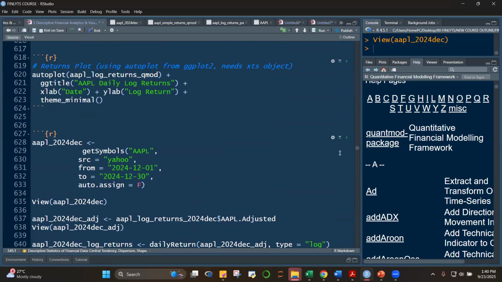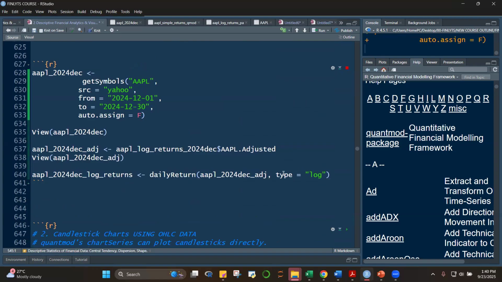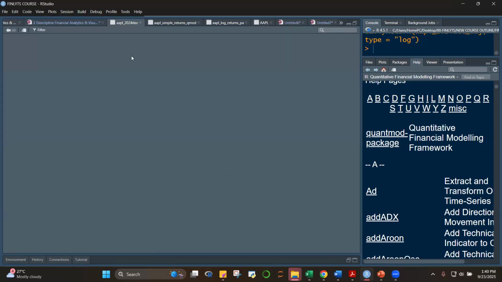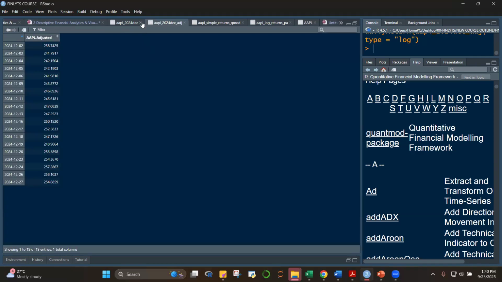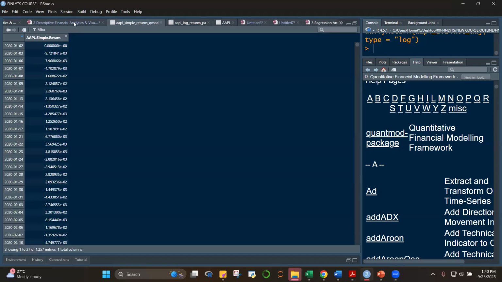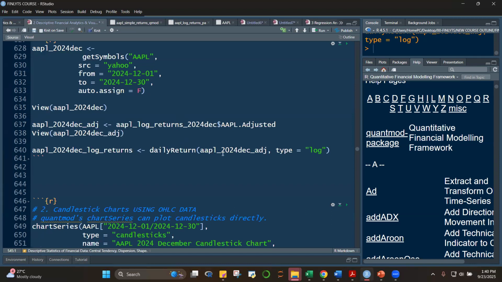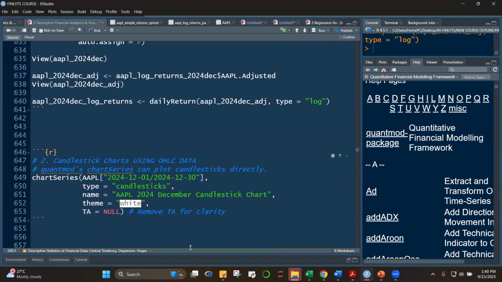Okay, so let me run this class. Okay, this is your data. Okay, so we already, and then the returns is Apple. Okay, so we now have the log returns, right? Using QuantMod daily return. And you can guess that the first observation there, the first row will be 0, 0, 0, 0.